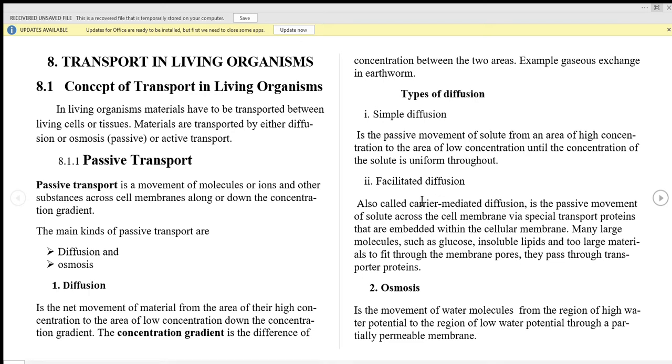Kwa katika facilitated diffusion ni kwamba material inakuwa moved kutoka kwenye seli moja kwenda kwenye seli nyingine kwa kutumia transport protein. Protein hizo ambazo zinapatikana katika cell surface membrane, na inawezekana zikawa carrier protein ambazo zinatumia energy au channel protein ambazo hizi material yanapita lakini without consuming energy.